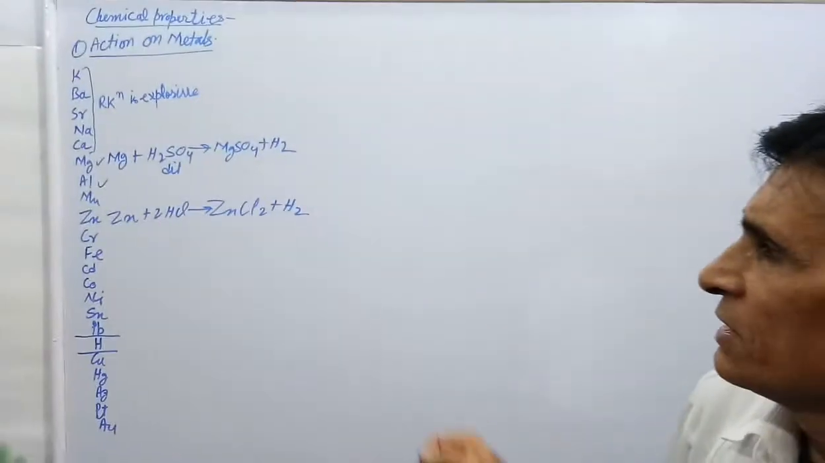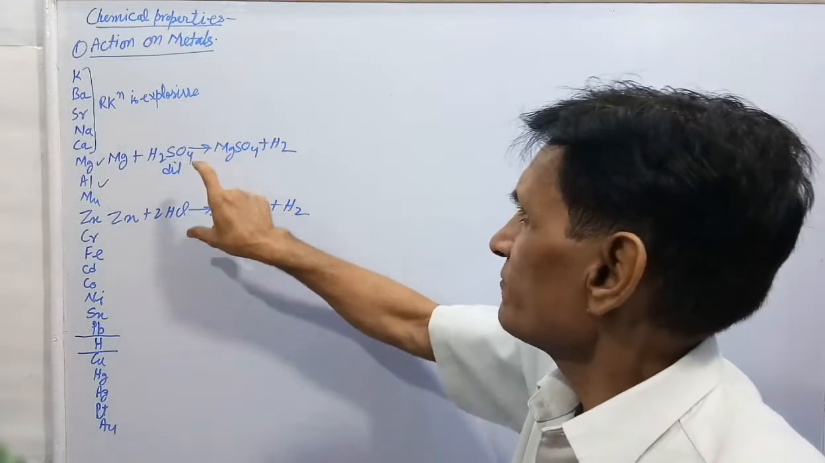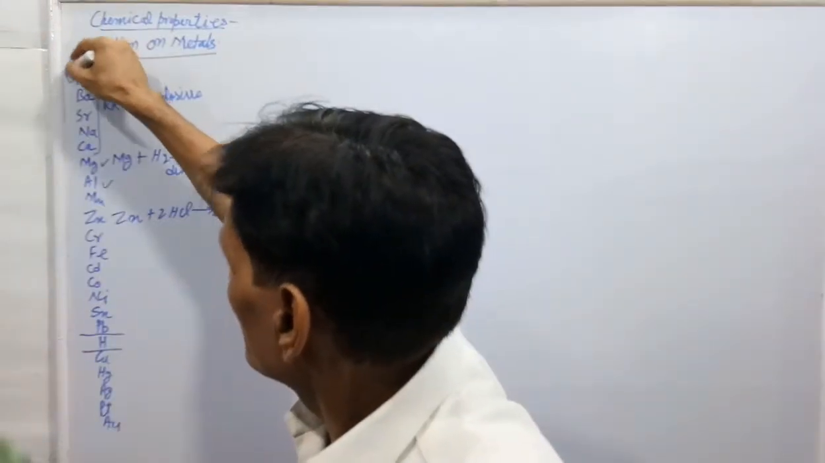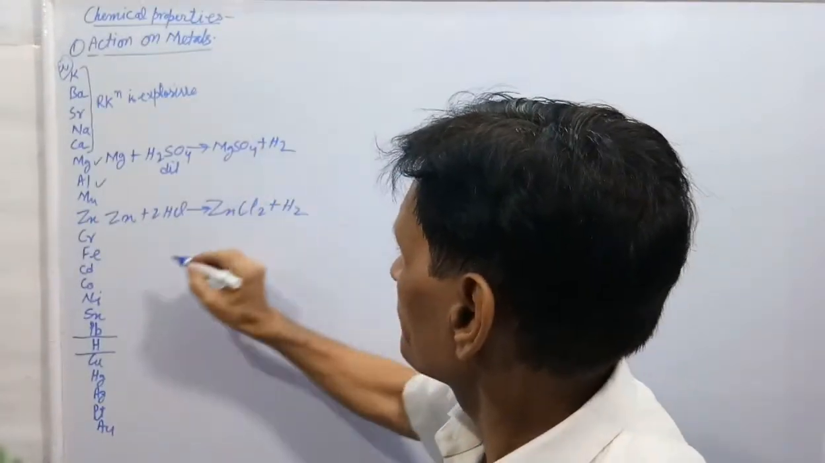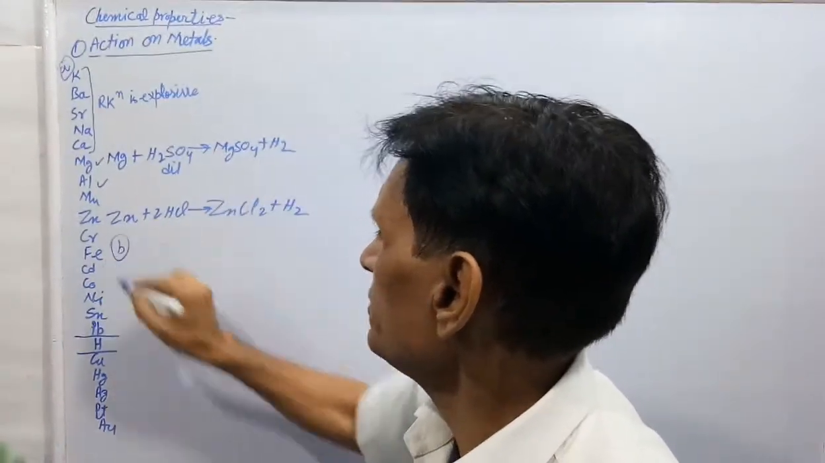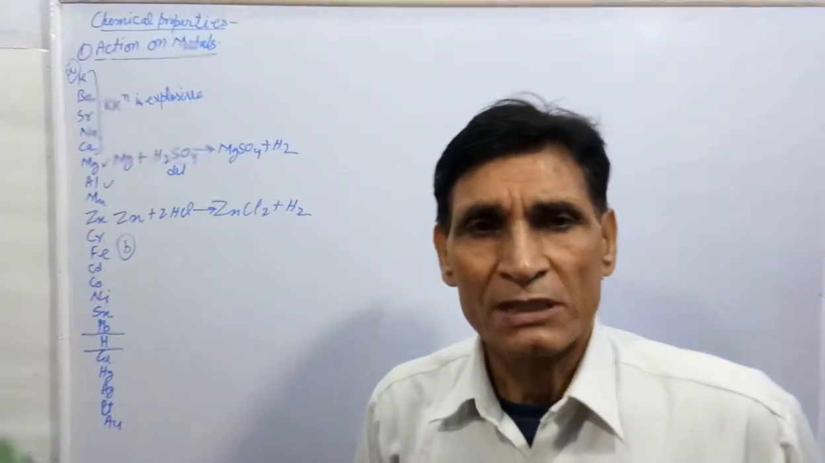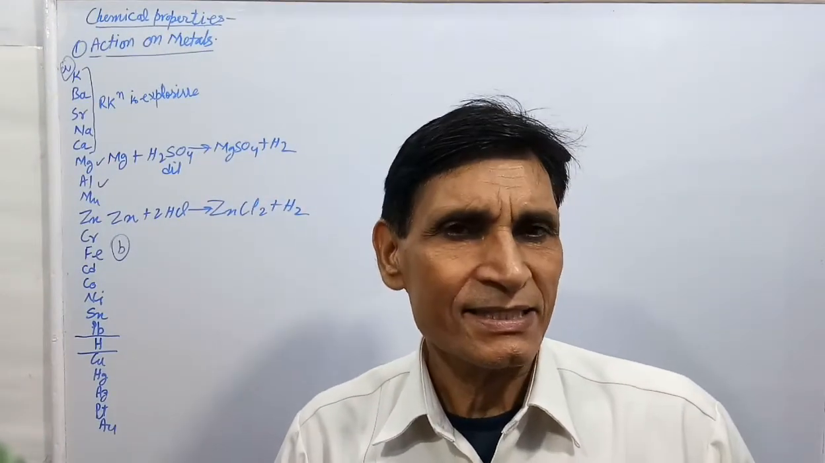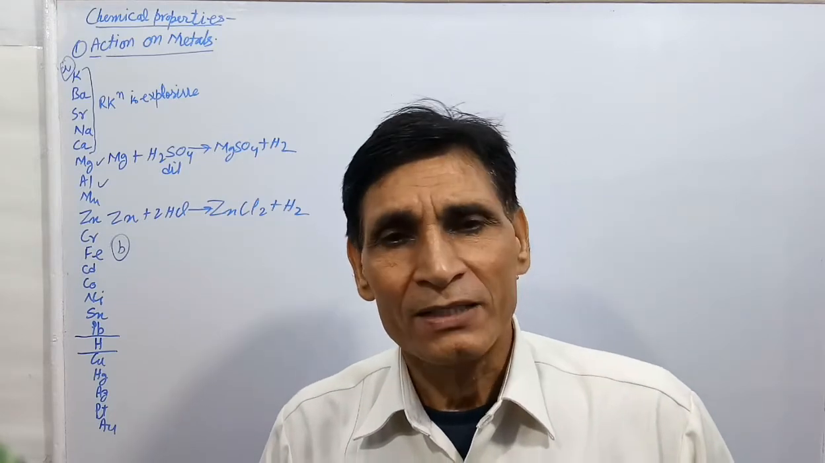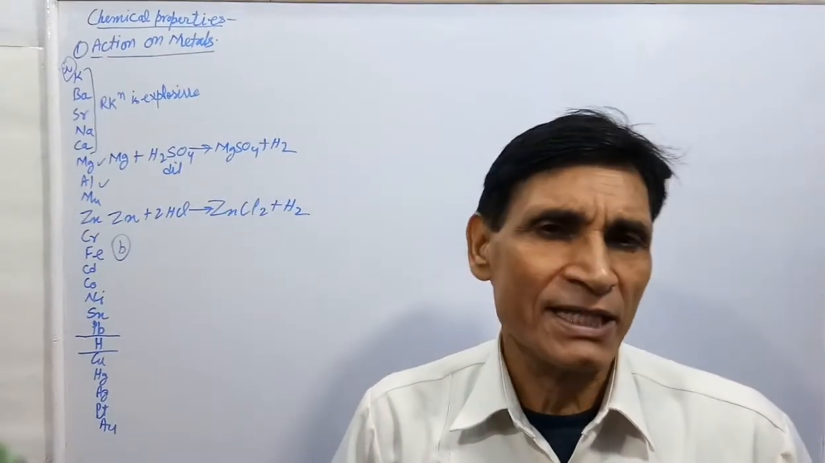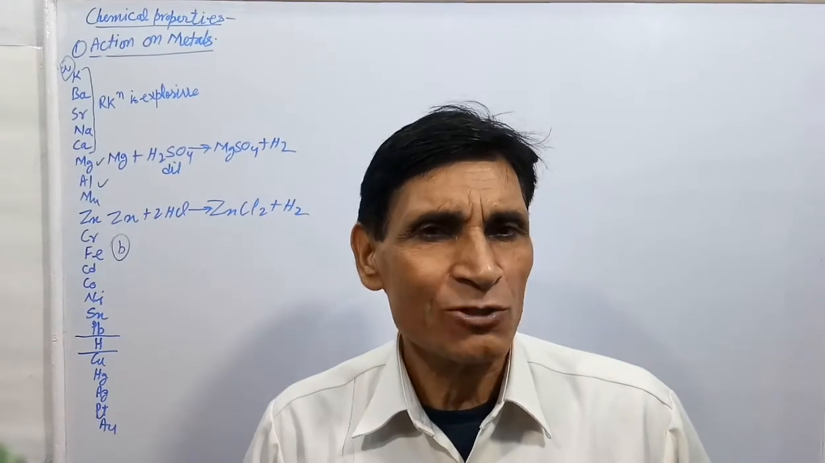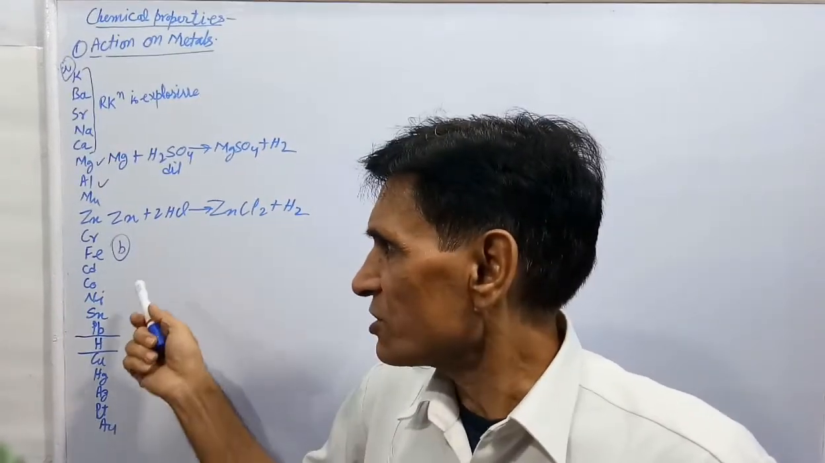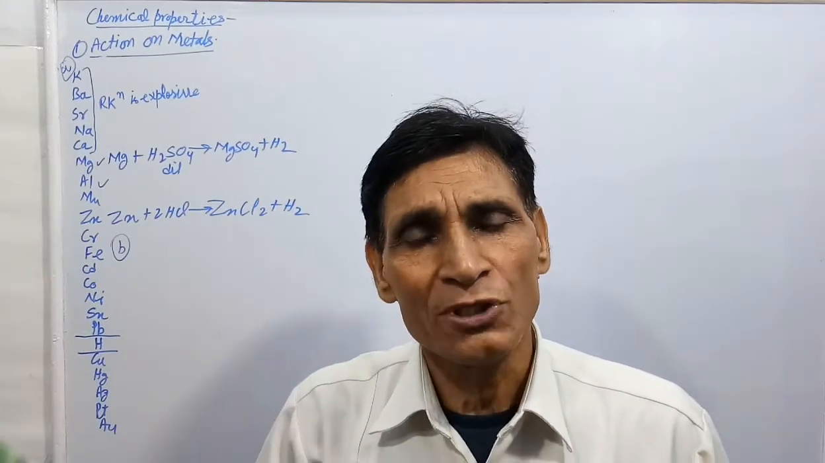Next point. Here this is part A, and part B is nitric acid. Nitric acid is oxidizing agent, strong oxidizing agent. This is why when metal reacts with nitric acid, they do not give hydrogen gas, because hydrogen produced in the reaction is oxidized by nitric acid into H2O.